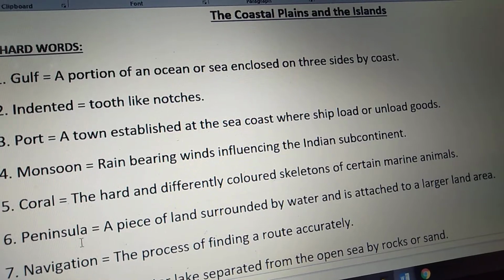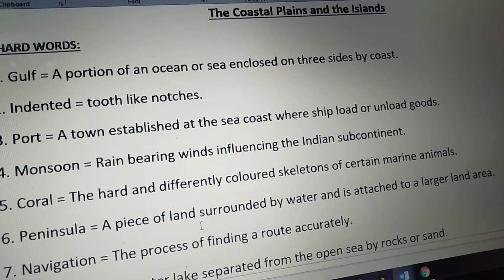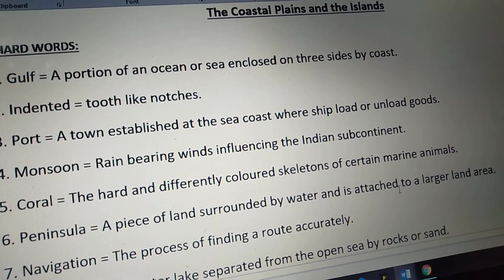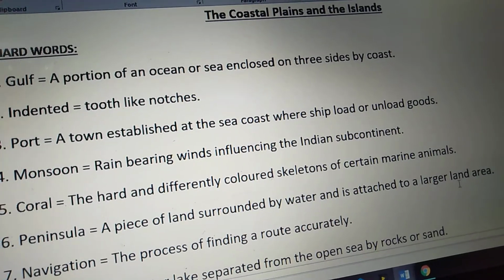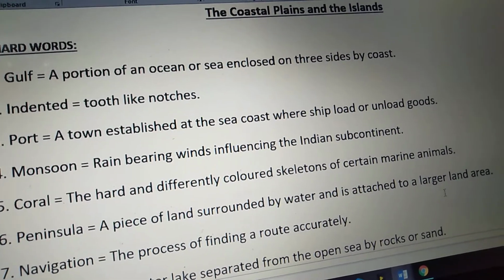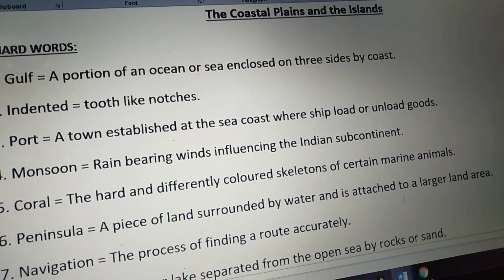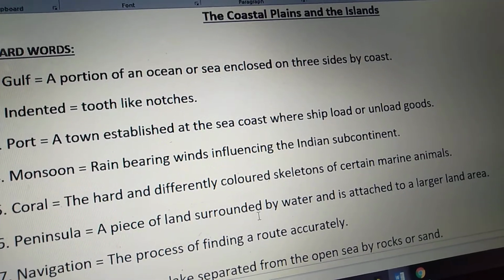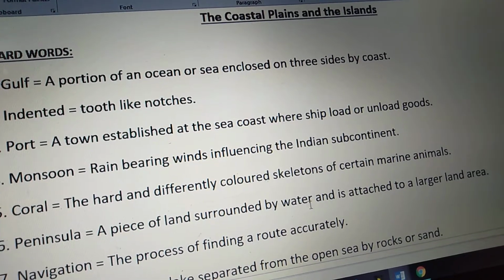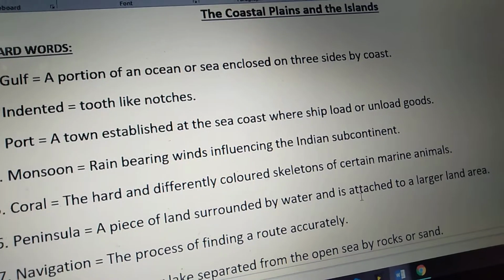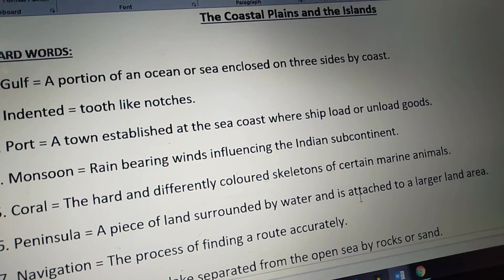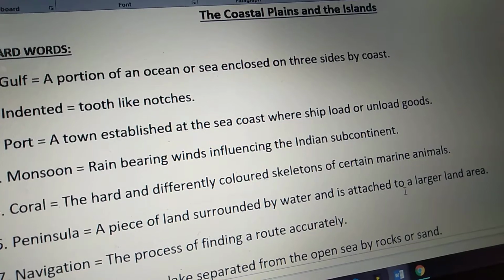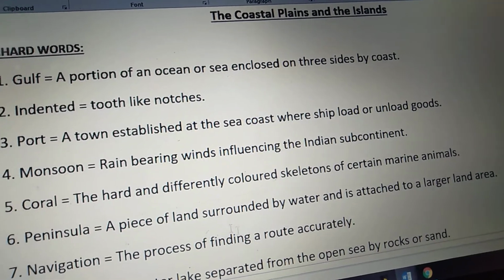Sixth one, peninsula. Peninsula means a piece of land surrounded by water and is attached to a larger land area.